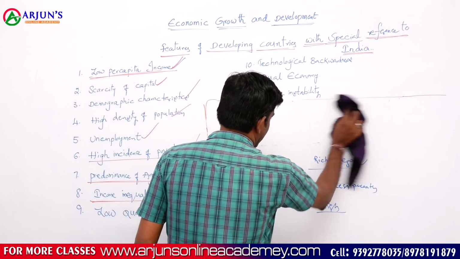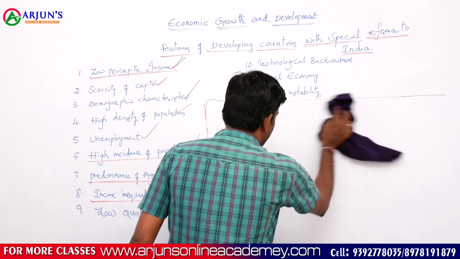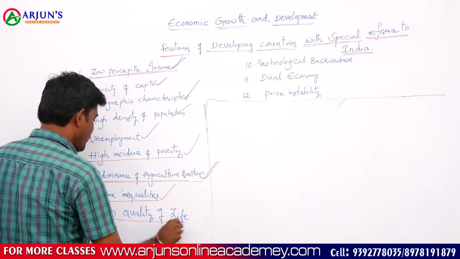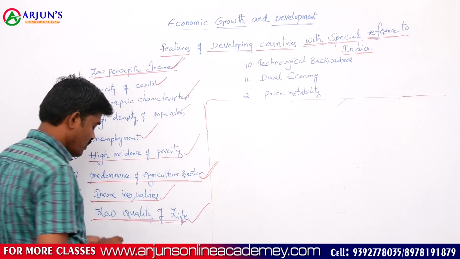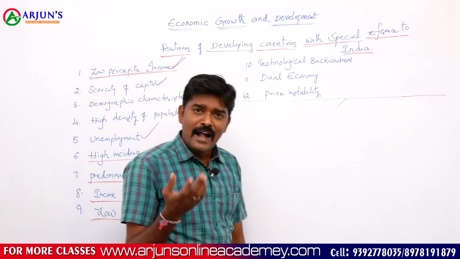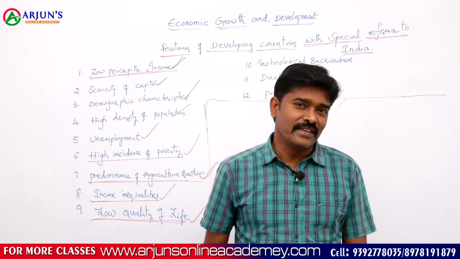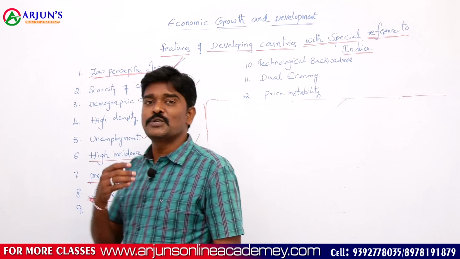Next, another important characteristic feature of a developing country is low quality of life. Already we discussed high population, high density of population, very high unemployment, and poverty.